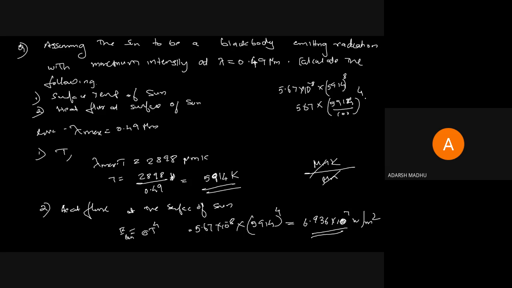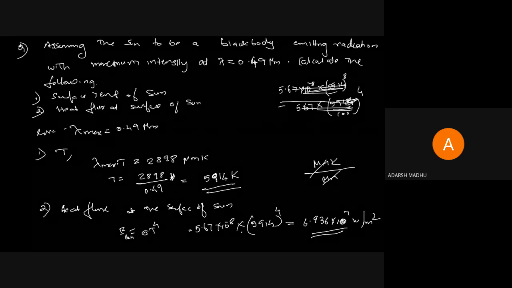The two are the same: 10 power minus 8 moving to the denominator becomes 10 raised to 8, or we can write 100 raised to 4. So numerator 5914 raised to 4 and denominator 100 raised to 4 combine into 5914 divided by 100 all raised to 4. Both are the same, so we don't need complex steps; simply write the equation and calculate the value.